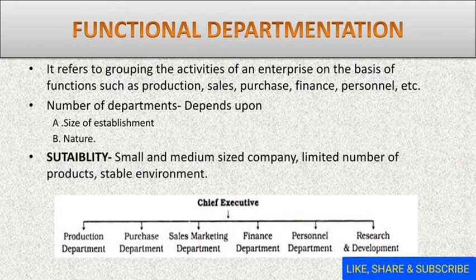Here you can look in the picture that there is a chief executive and there are departments like production, purchase, sales, marketing, finance, personnel, research and development. So these departments vary from one organization to another.